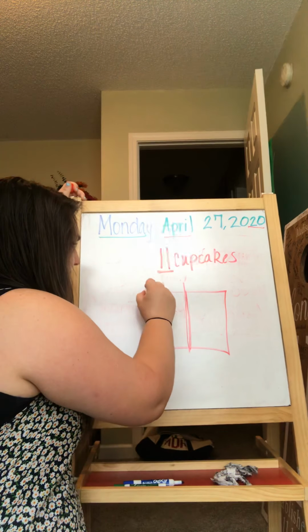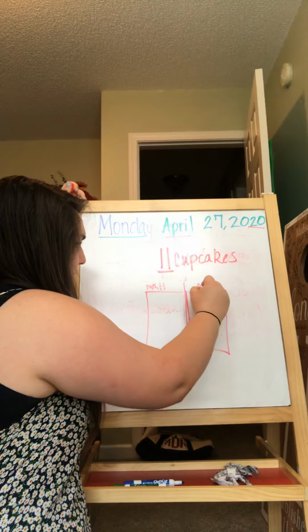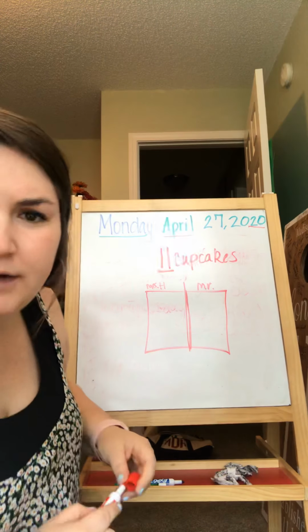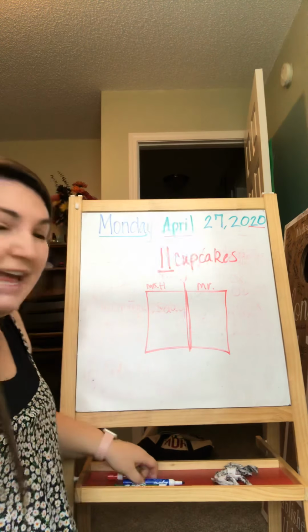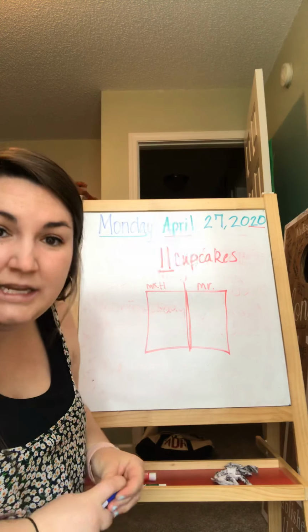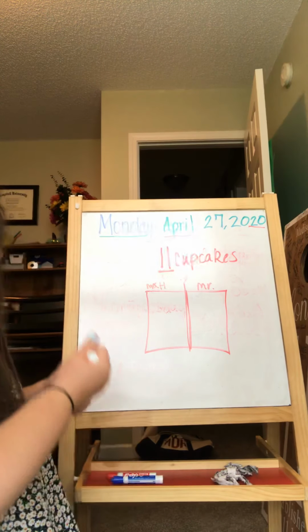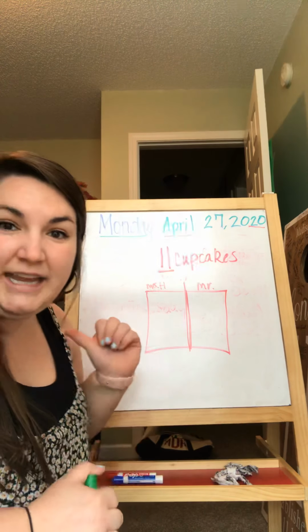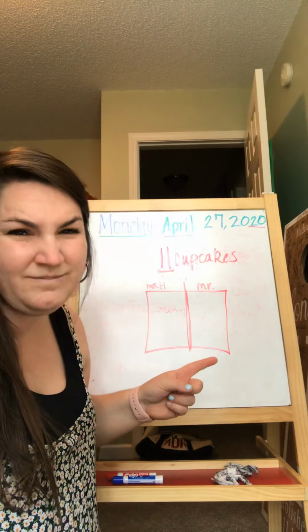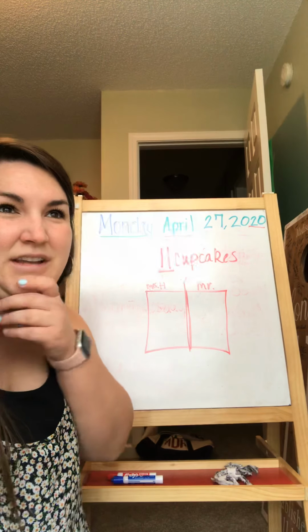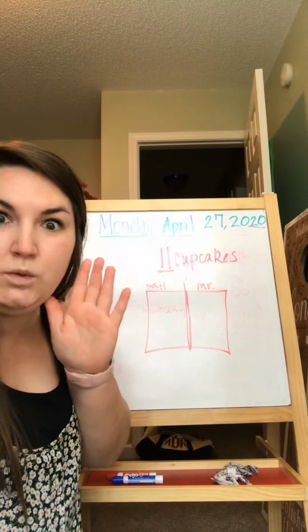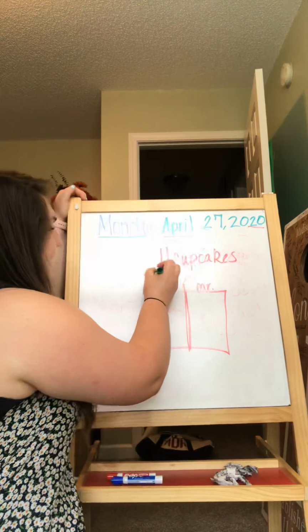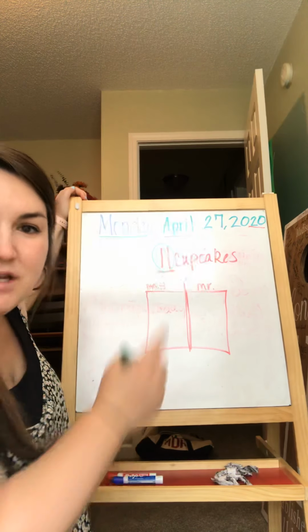This is Miss Honrine. This is Mr. Honrine, right? So I have 11 cupcakes, and I had to divide those out equally so we would have enough. So let's see what would happen. How many cupcakes did I have again? 11, right? Did each one of us get 11? No, because then I would have had 22 cupcakes. Whoa, that's a lot of cupcakes. So I only have 11. We're going to divide those out for each of us.